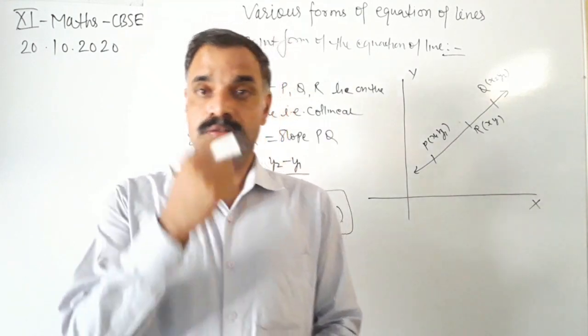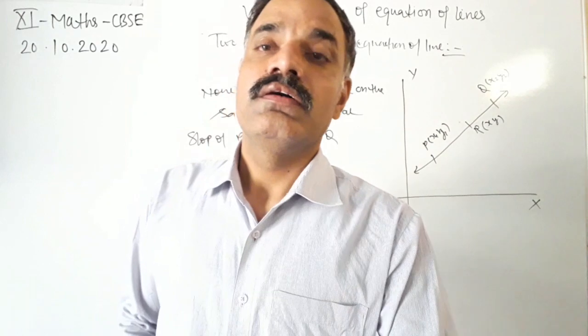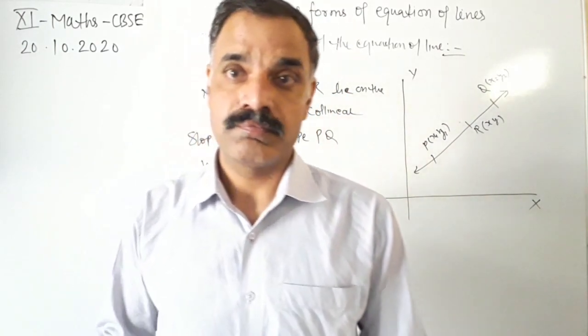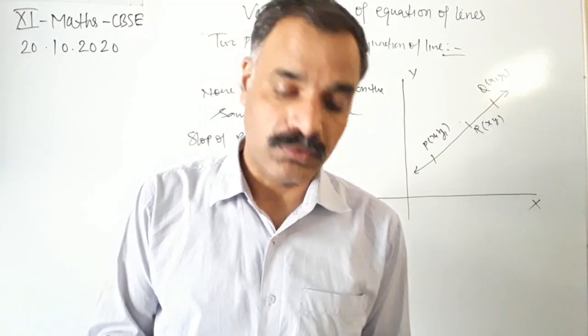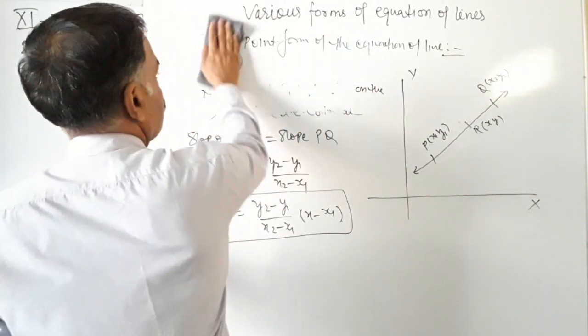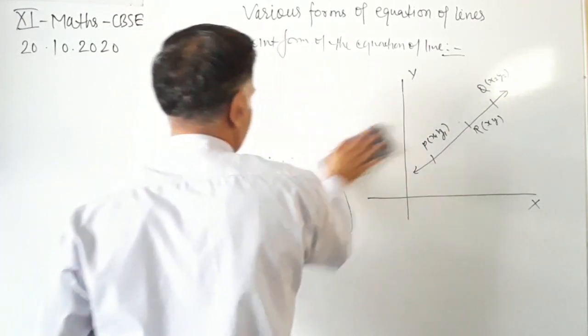Okay, now the next form of the equation of a line is the intercept form of the equation of the line. Okay, so write down the intercept form of the equation of the line.